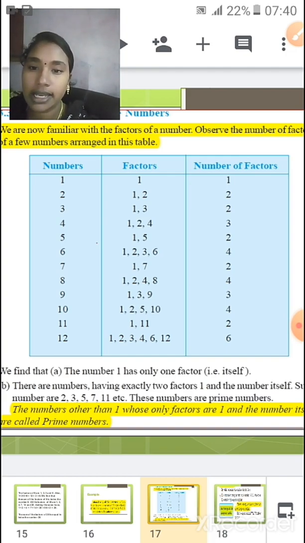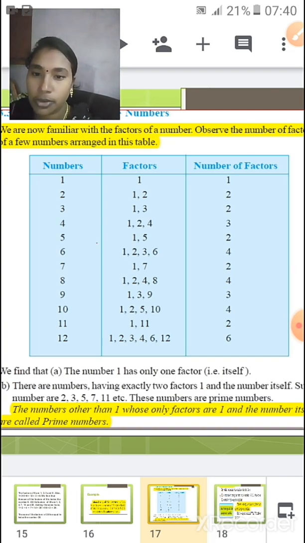So for the numbers 1 to 12, I am going to write the corresponding factors. For 1 it is 1, for 2 it is 1, 2, for 3 it is 1, 3, for 4 it is 1, 2, 4, for 5 it is 1, 5, and for 6 we have